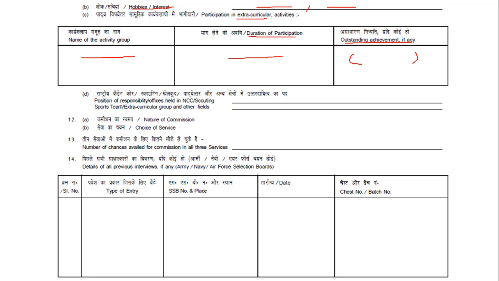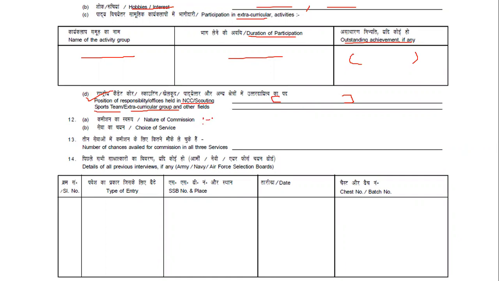And then comes, if you have been in NCC or Scouts, or in a sports team or extracurricular activity groups, what position you have got. Say for example, a few people will be captain in their house, vice captain in their house, or school people leader, head boy, head girl. Those things you'll be writing over here, what position you have earned in that particular field.